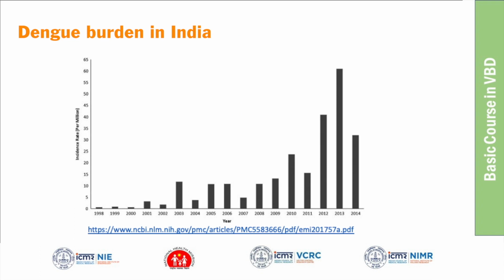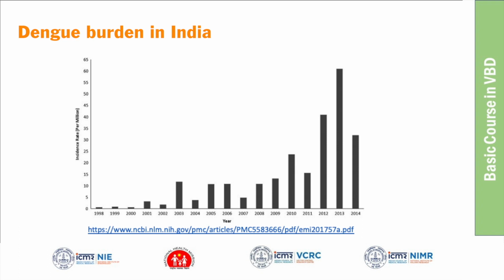So this is the dengue incidence data from India. This graph doesn't include the most recent years, because I could not find the case reports for previous years on the NVBDCP website. The NVBDCP website provides data only for the recent 4 or 5 years.